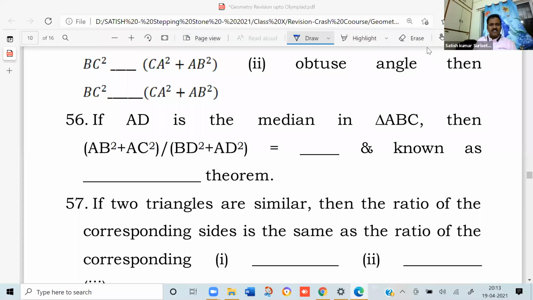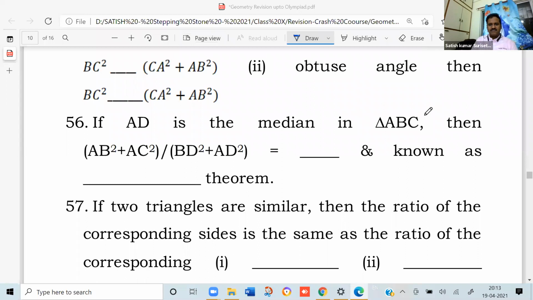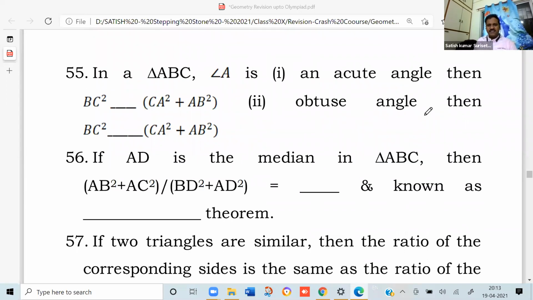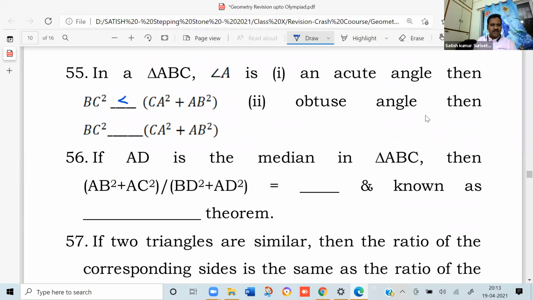In a triangle ABC, if angle A is an acute angle, then BC square will be less than CA square plus CB square. If angle A is an obtuse angle, then BC square will be greater than CA square plus CB square.